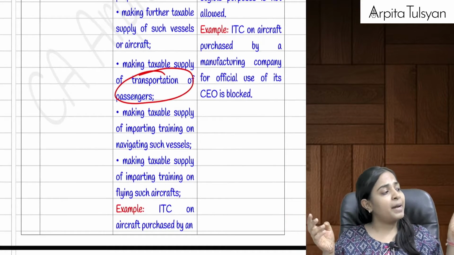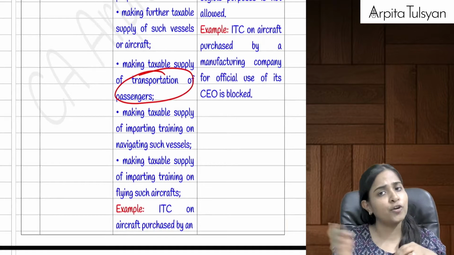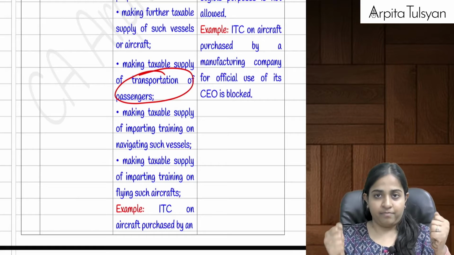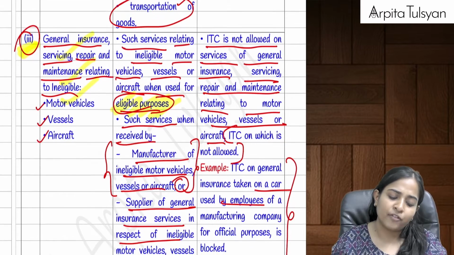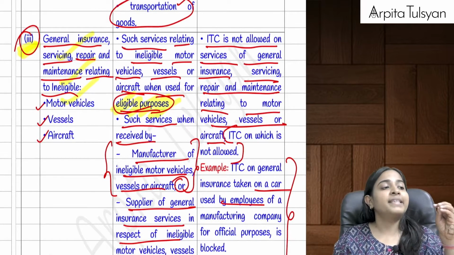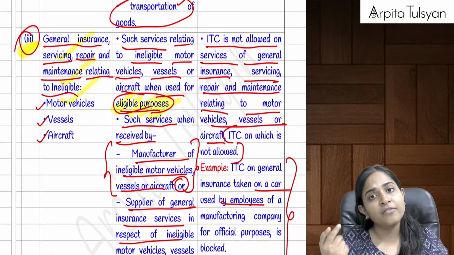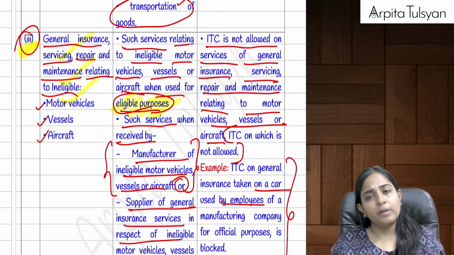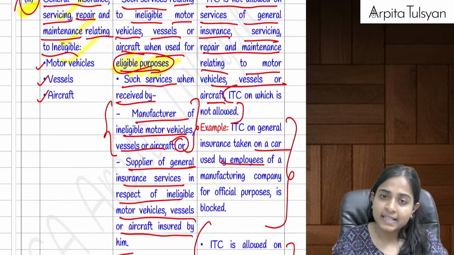Or if I am using it for transportation of passengers or transportation of goods, no problem. Or if I am giving training on flying the aircraft or navigating the vessel, no problem. Courier services via flight also happen. If we are using it for that particular purpose, no problem. No problem means the ITC on that is not blocked, that is, it is available.